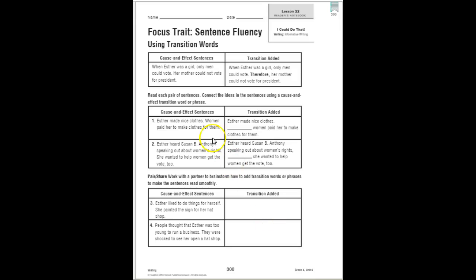So let's do number 1. Esther made nice clothes. Women paid her to make clothes for them. Could we put Esther made nice clothes so or thus women paid her to make clothes for them? Okay, so you can choose those transition words. Remember, some of the ones that are most common, some examples are thus, because, so, and since. We've also seen therefore. See what you can come up with. See what transition words you can add in there to make these sentences flow better.